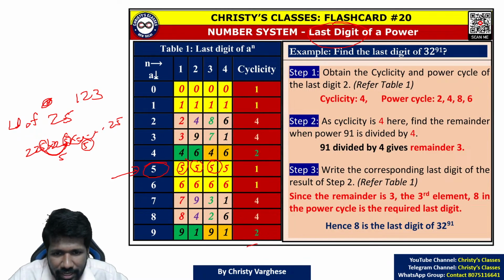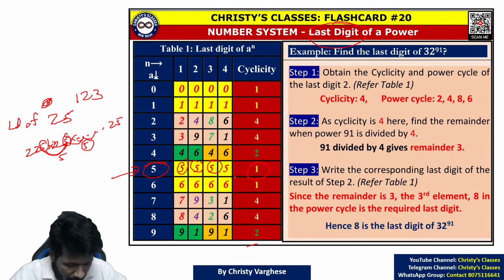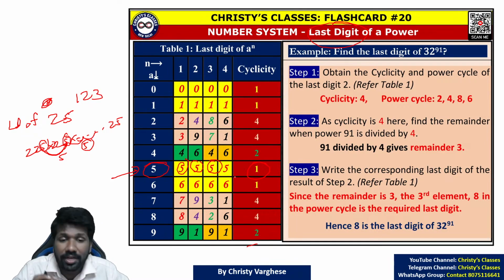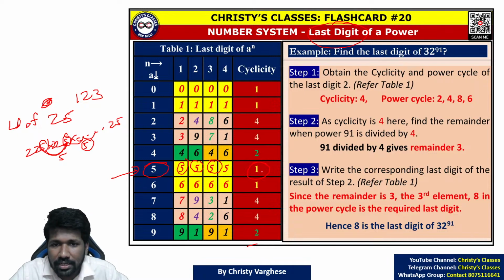Are you all understanding? The cyclicity of unit digit 5 is 1. Cyclicity means how many types of elements can be there in the last digit. How many types of elements are possible for the last digit, that is called cyclicity. For 5, there is only one possibility. Is that clear?